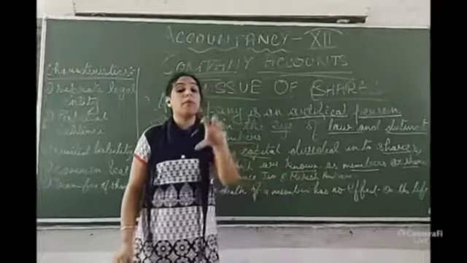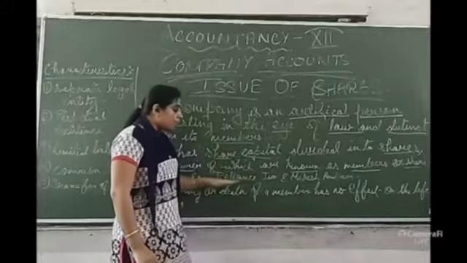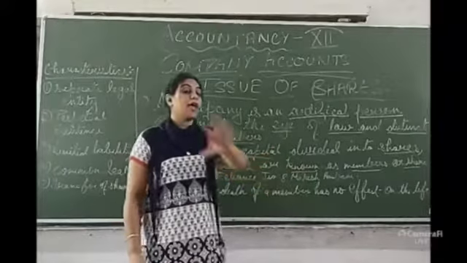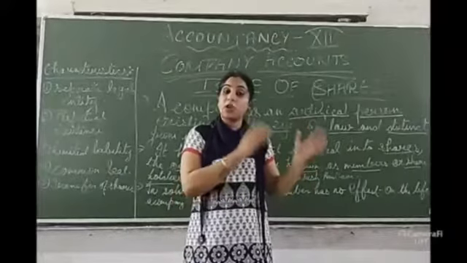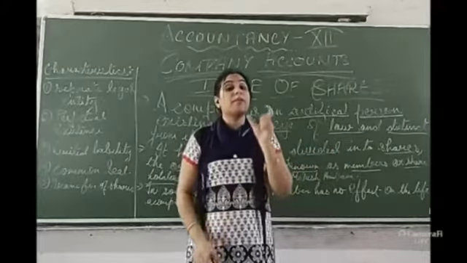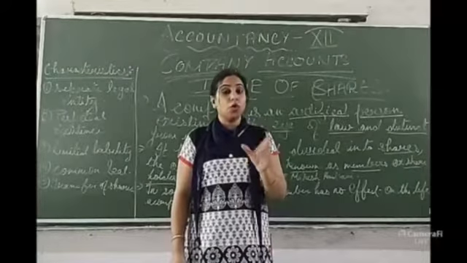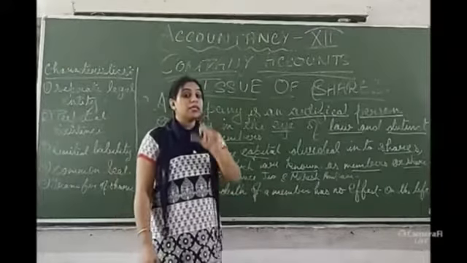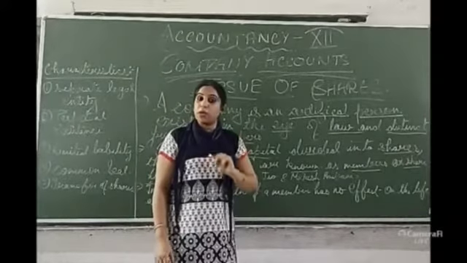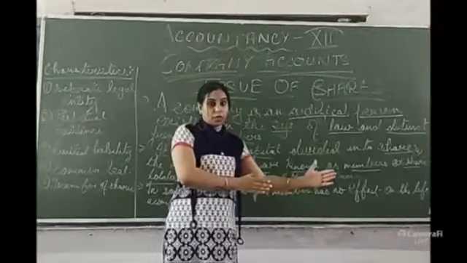It will have a common seal. What is the common seal? Reliance Jio. If any person files a case against that company, the case will be registered in that particular name, that is Reliance Jio, not in the name of Mukesh Ambani, because it is a case against that particular company, which is very different from the owner of the company.